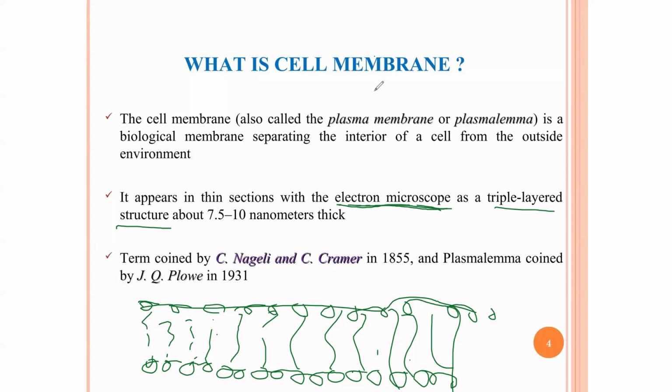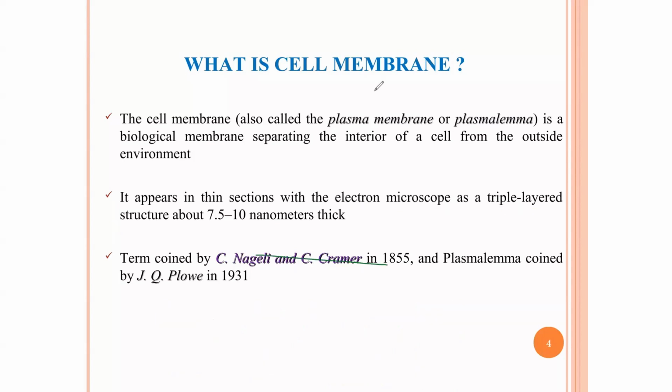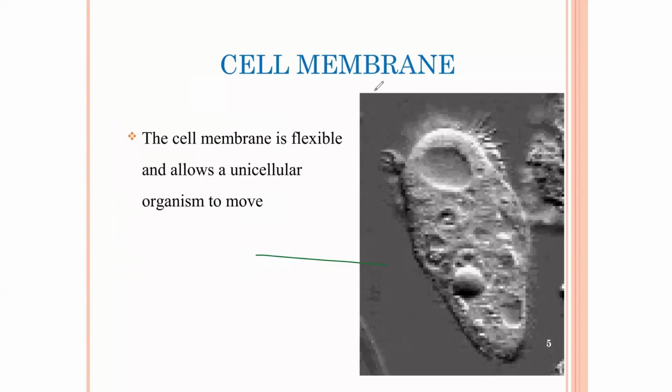Okay, so the next thing we are going to look at is how the cell membrane behaves. The cell membrane is flexible, and it allows unicellular organisms to move. It is very flexible and allows some unicellular organisms to move in and out.